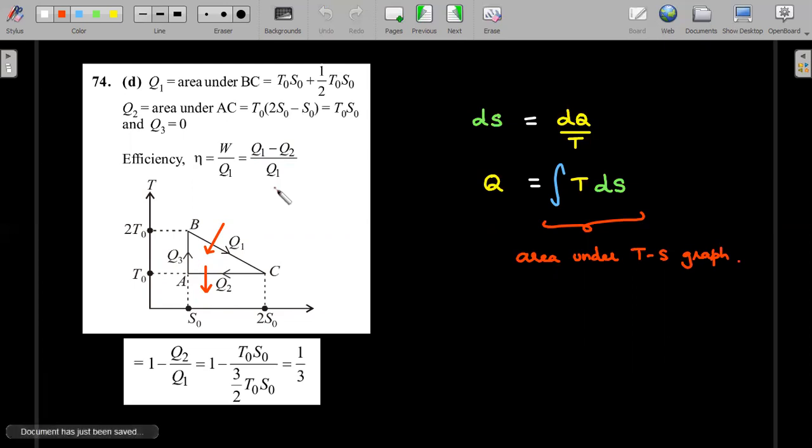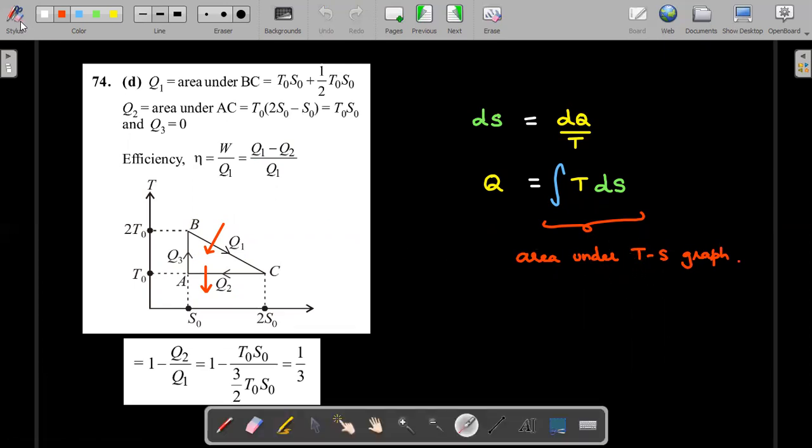Now, how to get the value of Q1 or Q2? It's about the area under the graph. For Q1, the area is this area of the entire trapezium. How do you know that? Because the Q integration should be integral TdS. Integral TdS is the area under the TS graph.